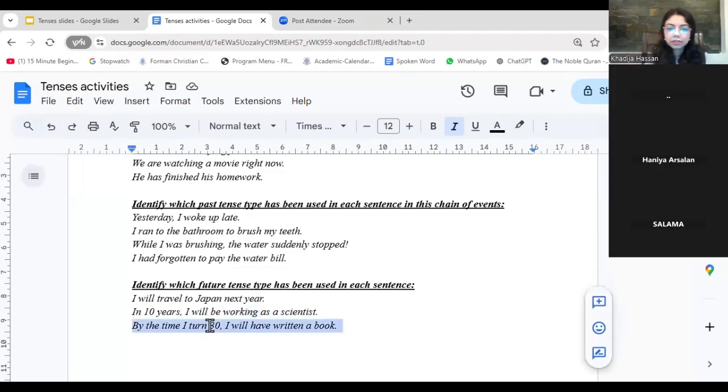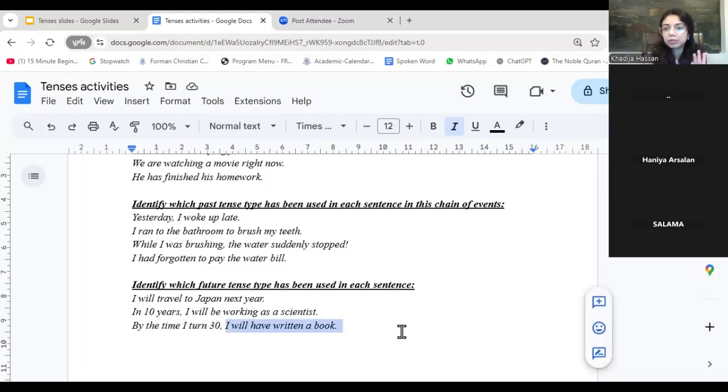By the time I turn 30, I will have written a book. Okay, so most of you are on the right track. You're either saying future perfect continuous or you're saying future perfect. It's actually future perfect because this action has been completed.